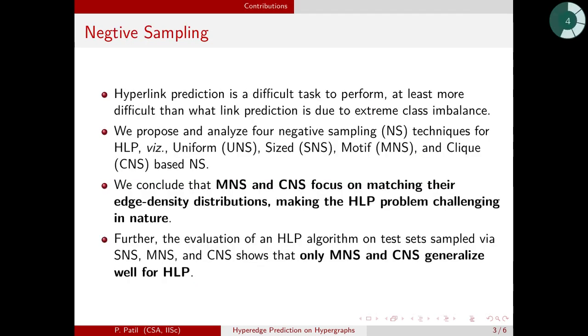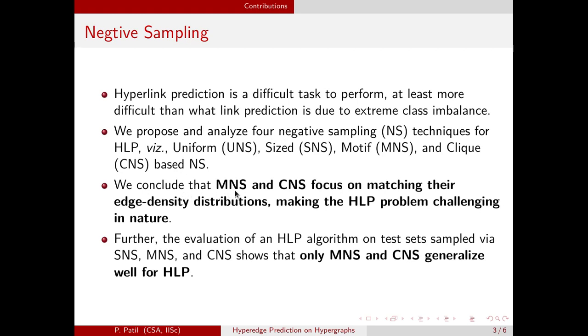So our main contribution with the hyperedge prediction task is in the form of negative sampling. When we pose hyperedge prediction as a problem of classification, we get into a difficulty known as extreme class imbalance, because the number of non-hyperedges as compared to the number of existing hyperedges is extremely huge. Therefore, to analyze the performance of hyperedge prediction algorithms and compare them against each other, we propose four different negative sampling algorithms: uniform negative sampling, size negative sampling, motif negative sampling, and clique negative sampling.